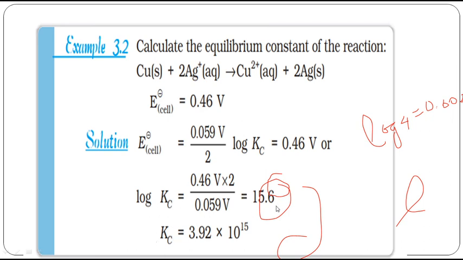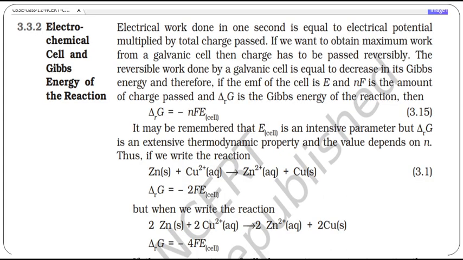Logarithmic Kc value only I am getting. So to convert that into a natural Kc, the normal number that we are using, you must know what this value corresponds to. So you must remember some log values. Log 2 is 0.3010. What is log 3? 0.4771. What is log 4? 0.6020. What is log 5? Something like 0.699. So you have to remember certain values, so you can easily do this problem.